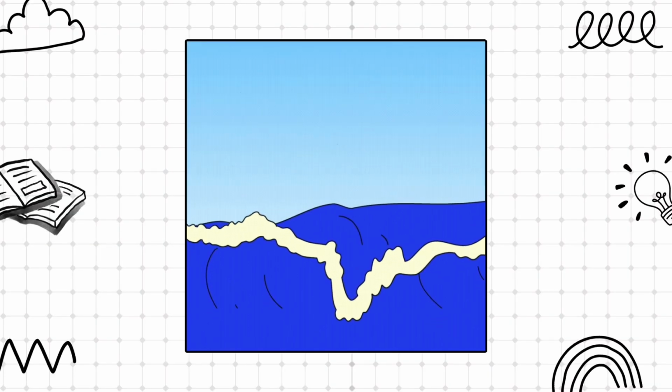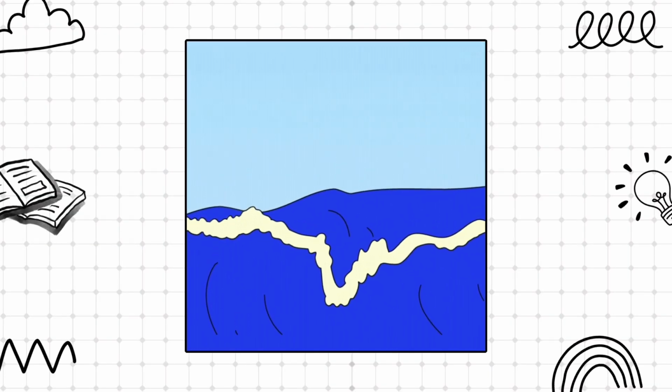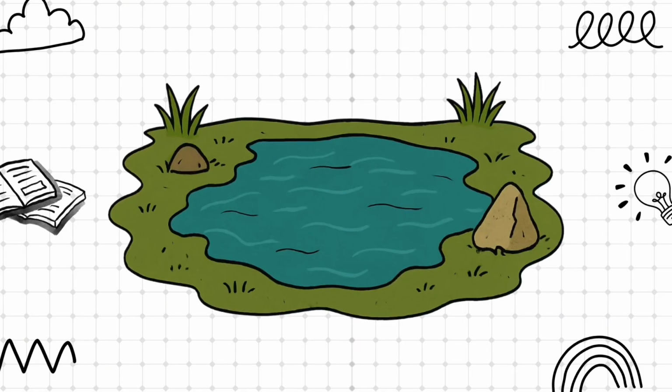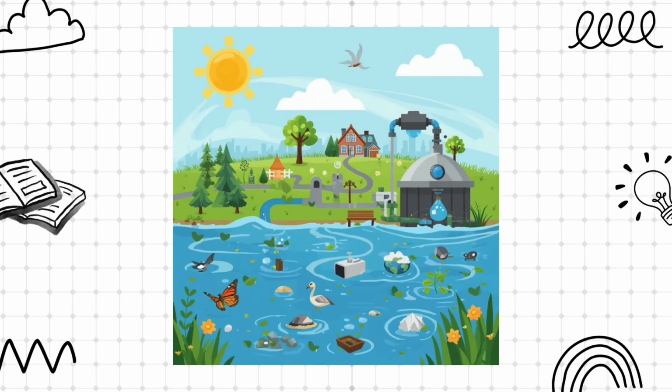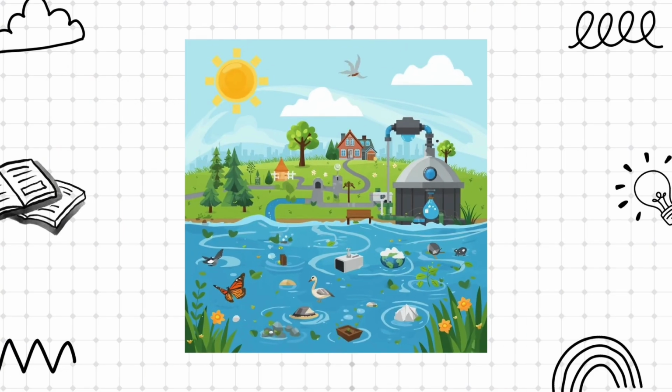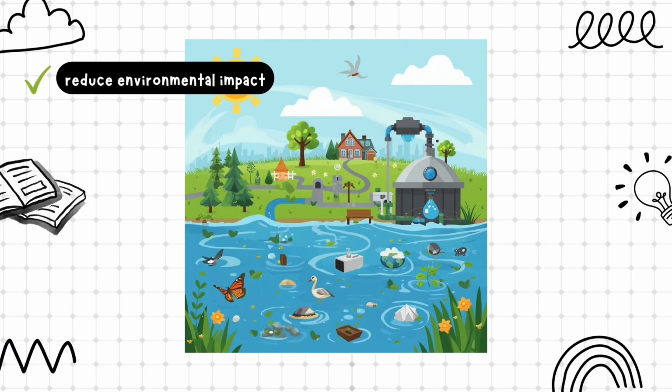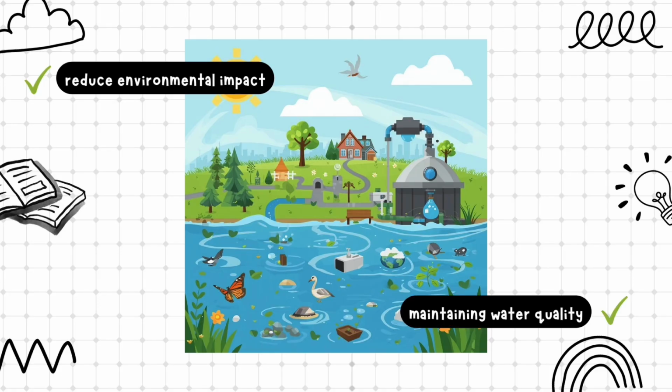Water is one of the most important resources for life, yet many natural water resources such as lakes are often contaminated with suspended particles and impurities. Sustainable water treatment methods are becoming increasingly important as they help reduce environmental impact while maintaining water quality.